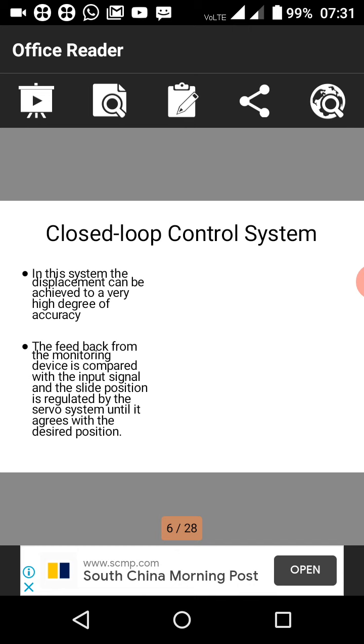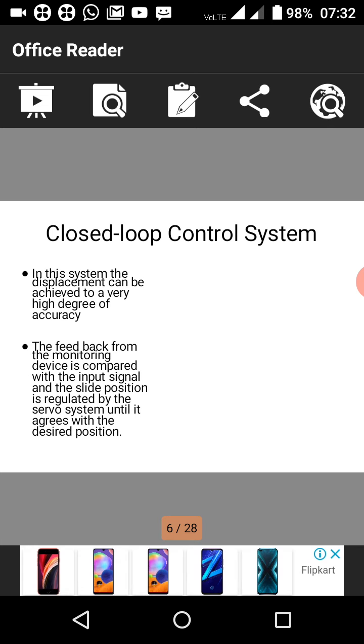Okay, so the feedback from the monitoring devices is compared with the input signals, controlled and compared with the input signal. In this system, if any discrepancy comes out, it will be solved and generate very high accuracy.